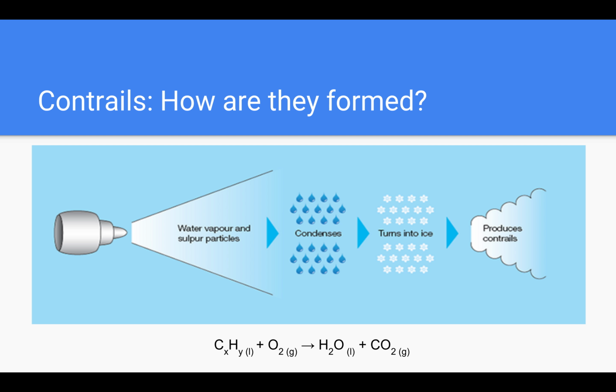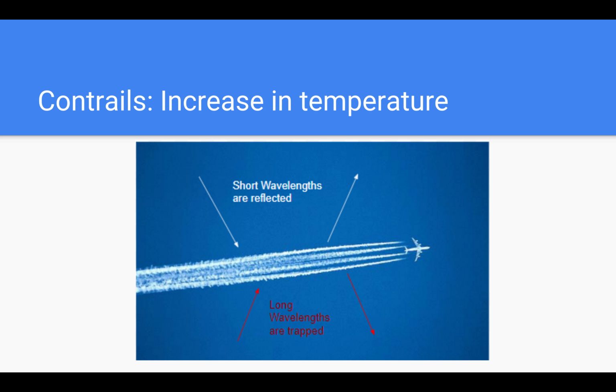Contrails are formed from the droplets of water originated from the combustion of the carbohydrates used in jet fuel. As seen in the formula, liquid water is produced from this reaction. And in high altitudes, the low humidity results in the creation of the ice crystals which form the cirrus clouds. Additionally, it is important to notice that some impurities in the jet fuel, such as sulfur, can create small particles after the combustion, creating spots for the water droplets to be deposited, thus facilitating the creation of cirrus clouds.